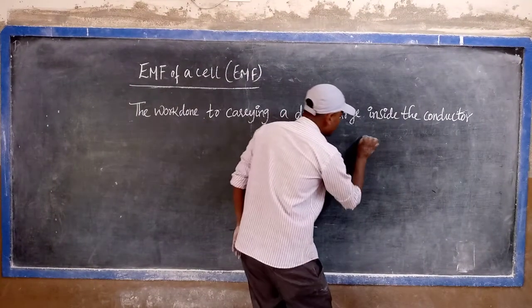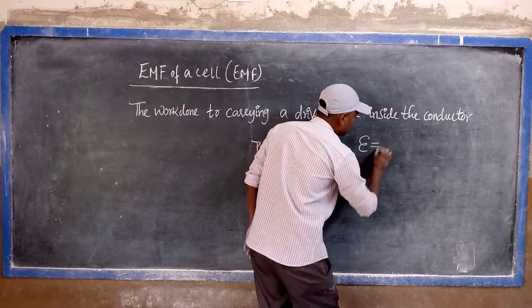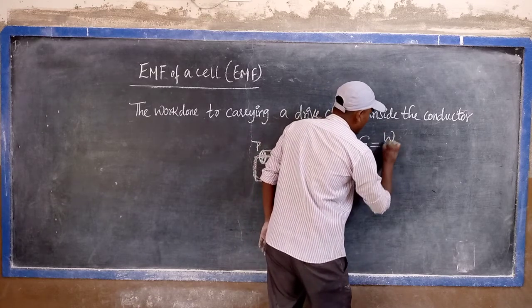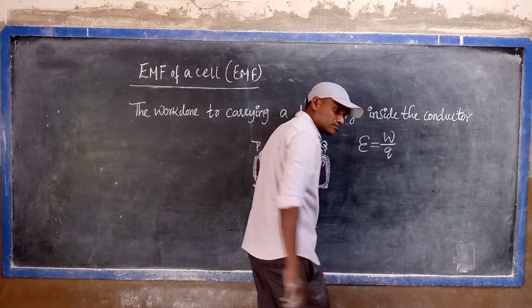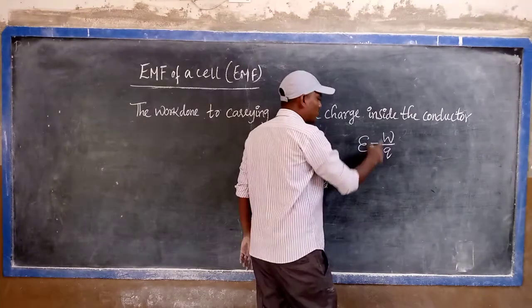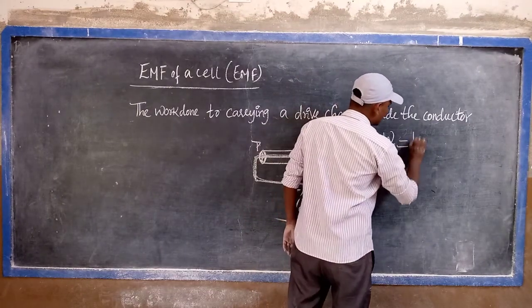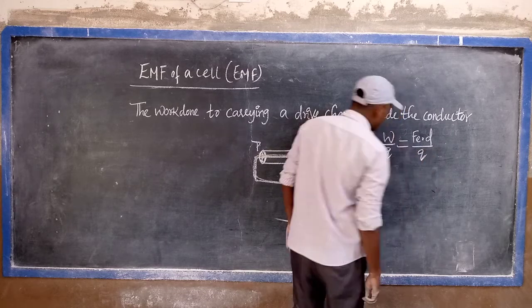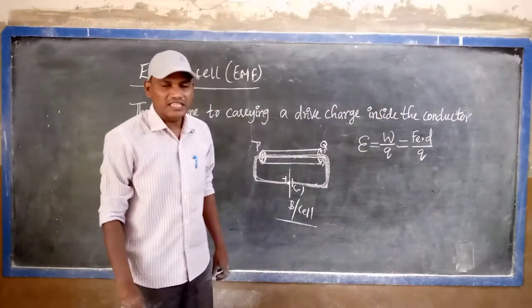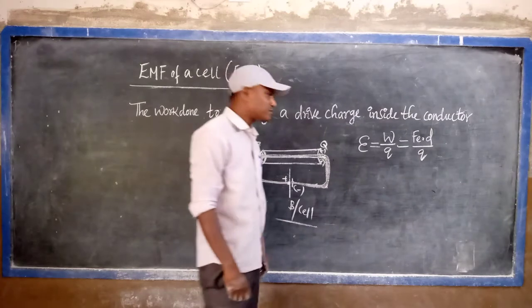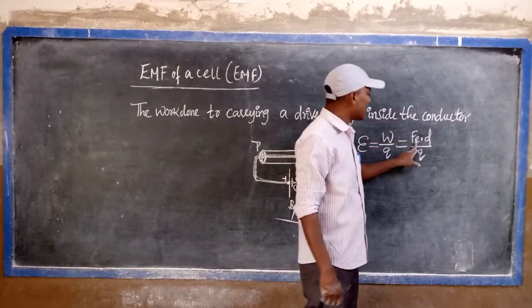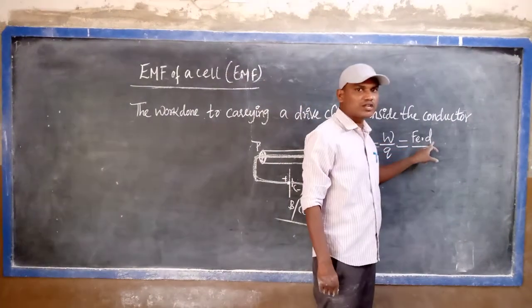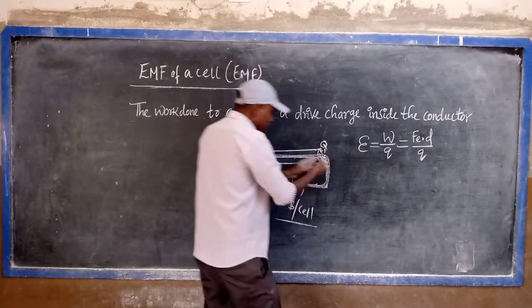So electromotive force is represented by the small e, equals W upon Q, which equals F dot d upon Q. Why? Because work done is equal to force into displacement: the force acting on the electron and the charge displaced from one place to another.